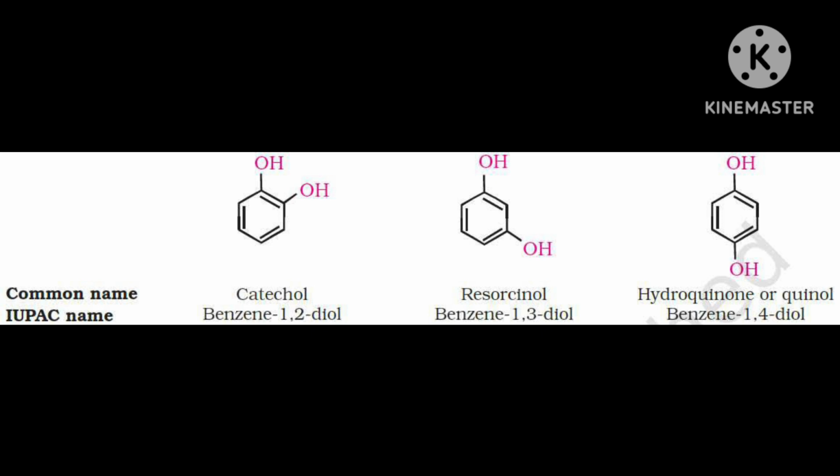Now suppose the second hydrogen that was there is also replaced by a methyl group or alkyl group. Then now the carbon to which OH is attached is attached with 3 carbons: one is the carbon of the benzene ring, and the other 2 are alkyl, and only one OH is there in all 3 cases.